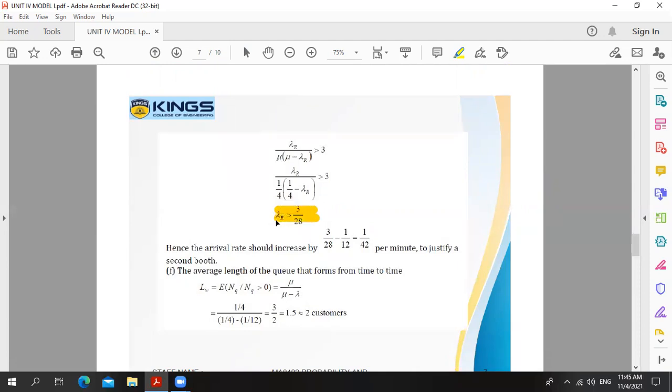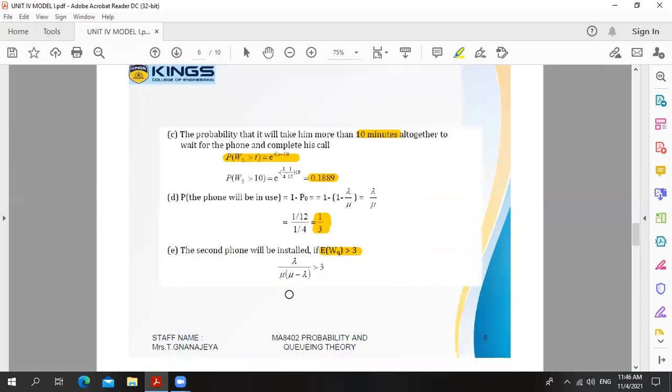But we need the arrival rate for the second booth only. Therefore, this value minus the first booth arrival rate, 1 by 12. Taking the LCM and simplifying, we get 1 divided by 42 per minute to justify a second booth. This is the arrival rate for the second booth: 1 divided by 42 per minute to justify a second booth.